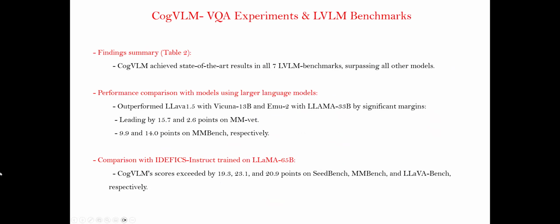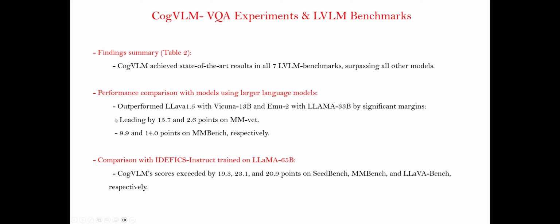Okay, so next one is LVLM benchmarking, right? If you look into the LVLM benchmark, it involves a lot of advanced tasks compared to image captioning and VQA, such as object recognition, localization, OCR, visual description, and visual knowledge reasoning.